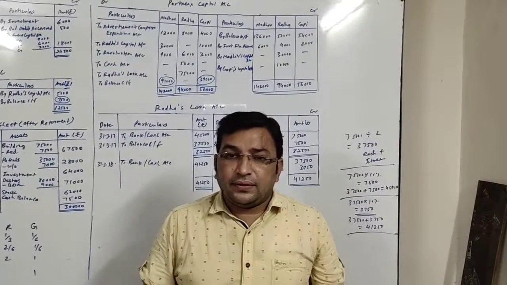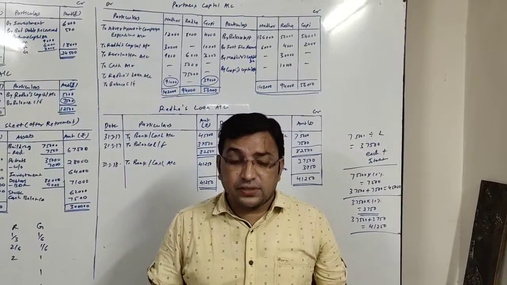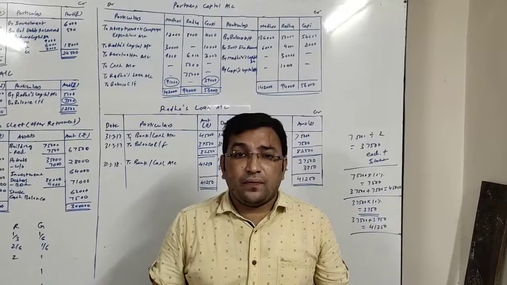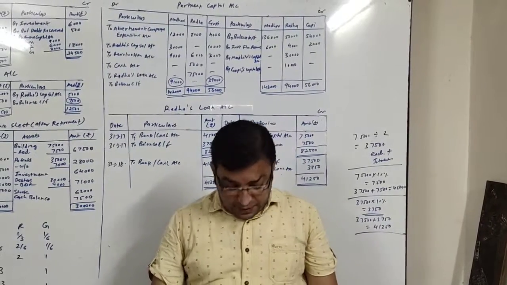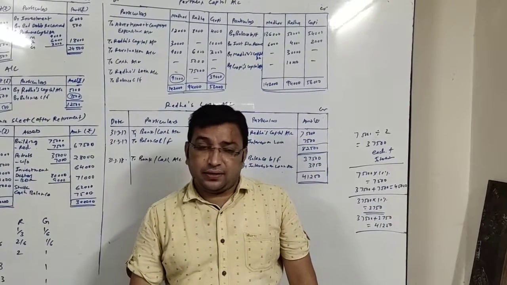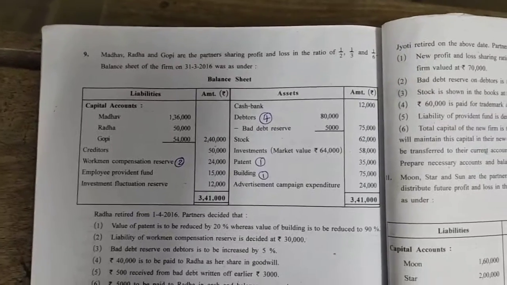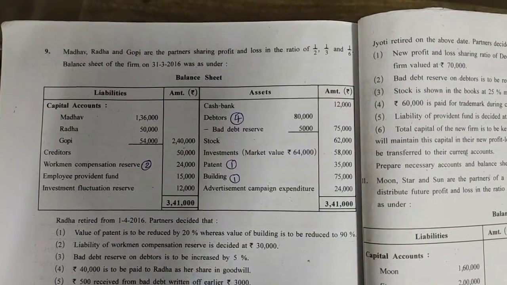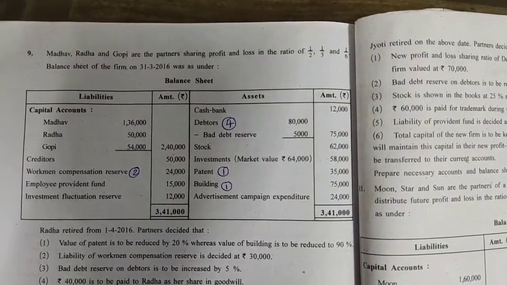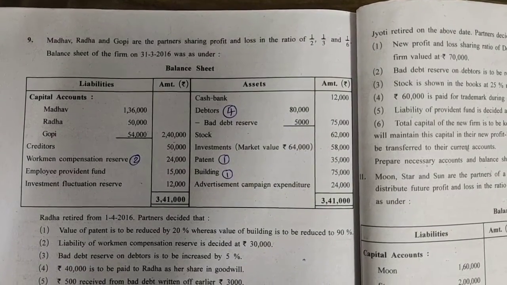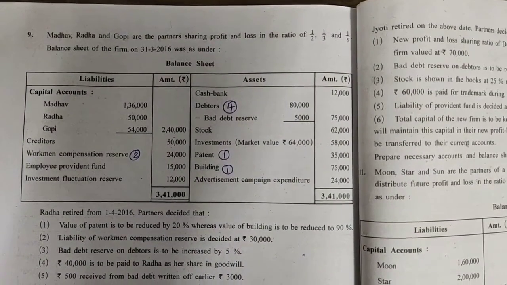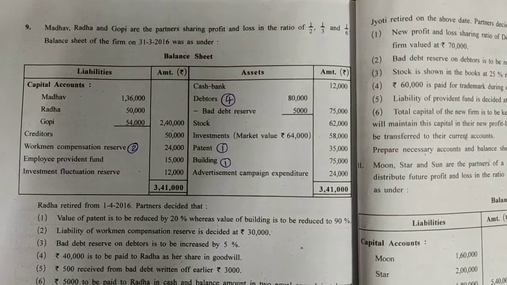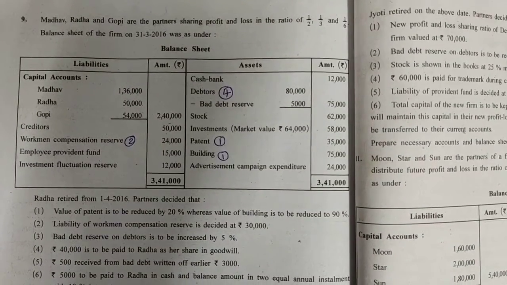Good morning friends. In this lecture we are going to solve sum number 9 of retirement, which is given on page number 268. Madhav, Radha and Gopi are partners sharing profit and loss in the ratio of 1/2, 1/3 and 1/6. Balance sheet of the firm as on 31/3/2016 was as under.